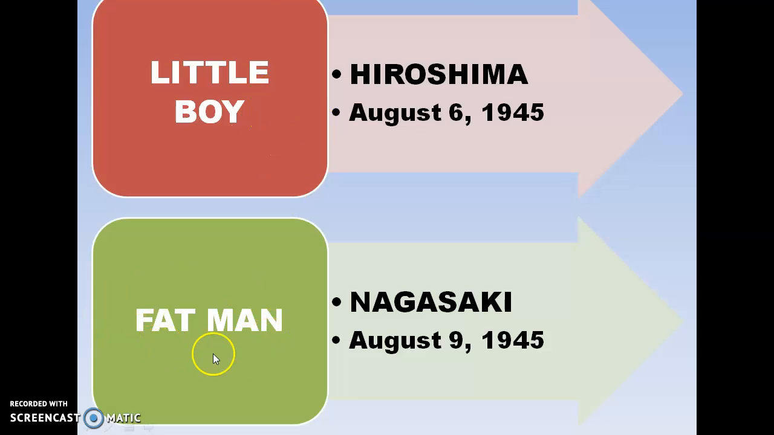The second bomb, dropped after the Hiroshima bomb, was on the city of Nagasaki on August 9, 1945, and that nuclear bomb's name was Fat Man. After that, Japan surrendered and the Second World War ended.